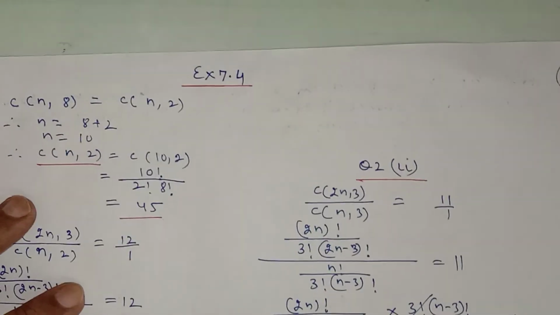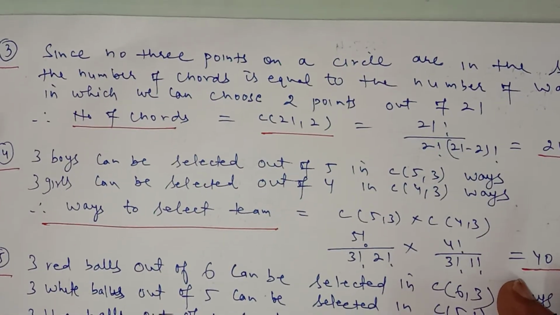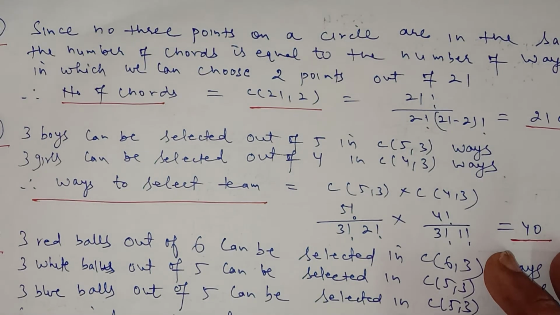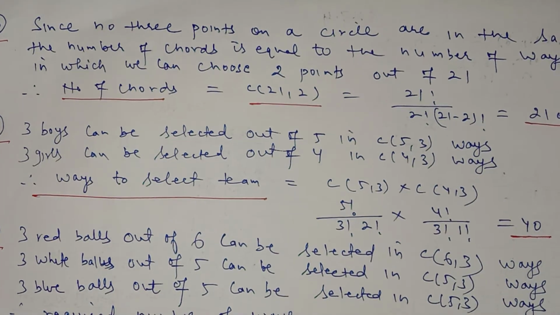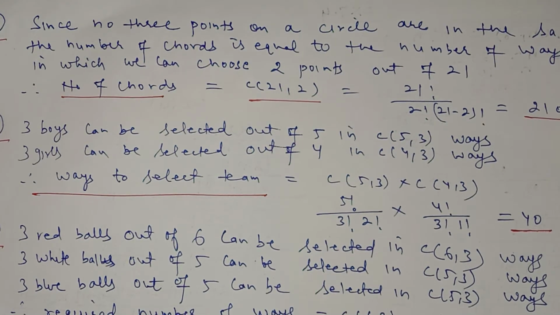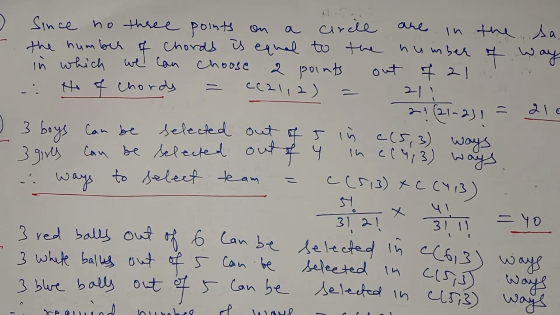So this is the first two questions of exercise 7.2. Now in question number 3, see it very carefully, why we are using the combination here. We have a circle on which there are 21 points, and you have to find how many chords we can make. A chord is obtained by joining any 2 points on the circle. When you join the points A and B, you get AB or BA, and it means the same. The chord AB and BA mean the same. It means the order of the points is meaningless.